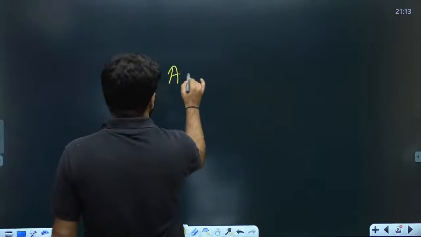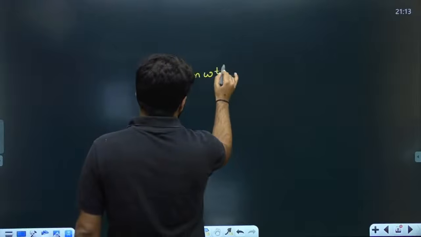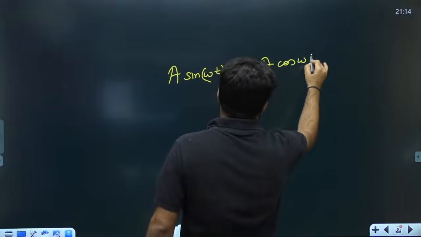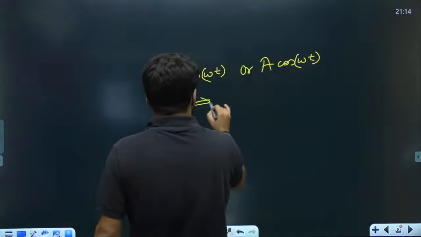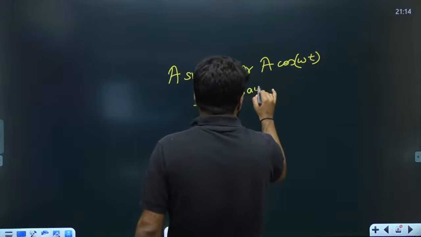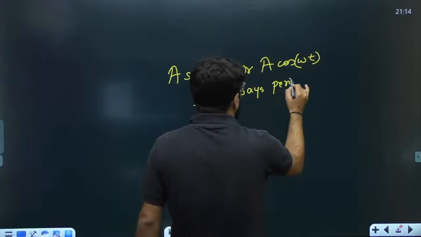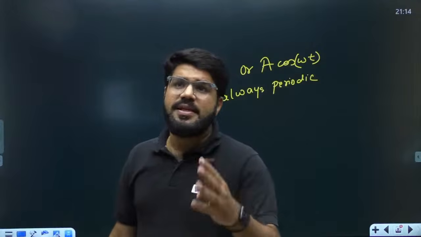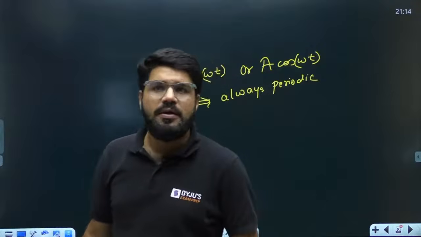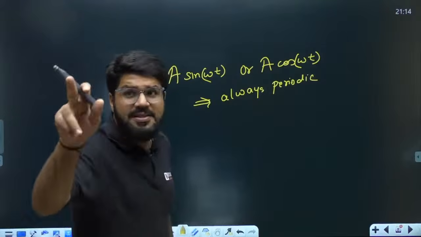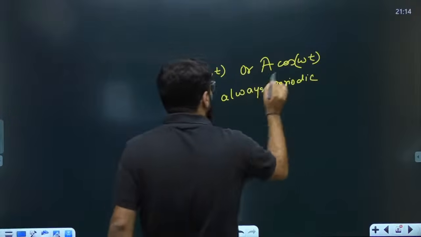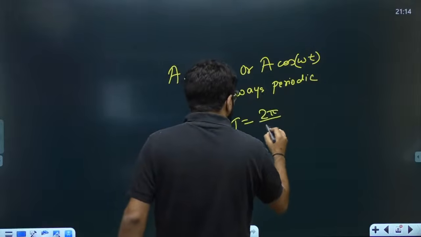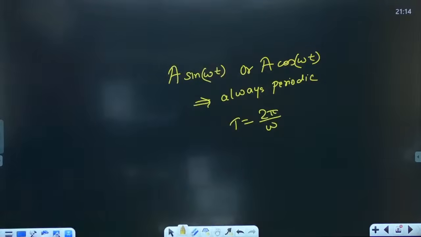So guys, be it A sine omega t or A cos omega t, both of them are always periodic in continuous time. That is the difference you will learn tomorrow: if I talk about these signals in the discrete time domain, they are not always periodic, but in the continuous time domain they are always periodic. And if they are periodic, I can specify the time period, and that is given by 2 pi by omega.